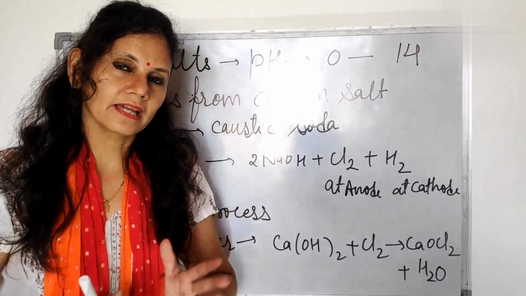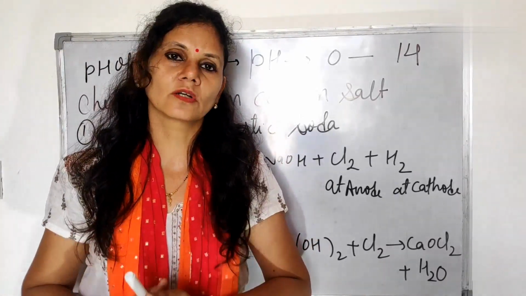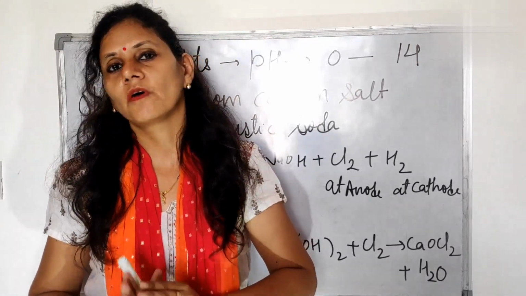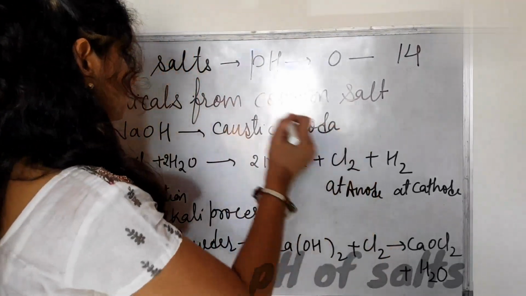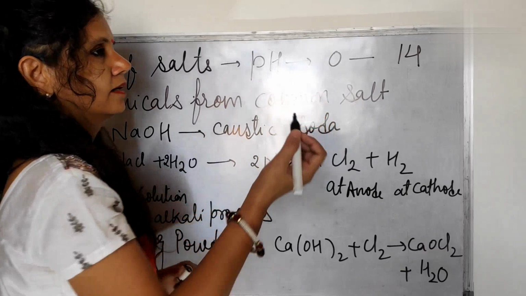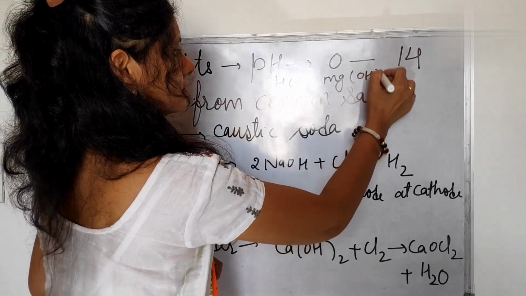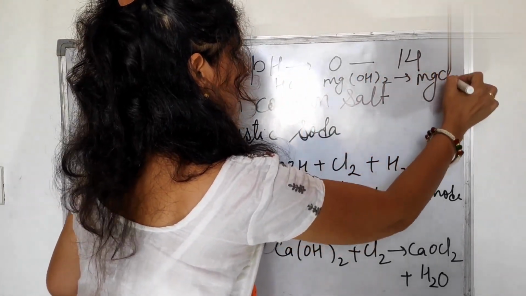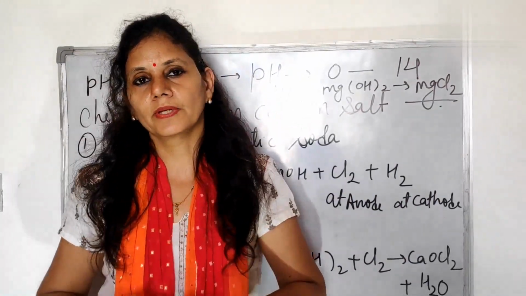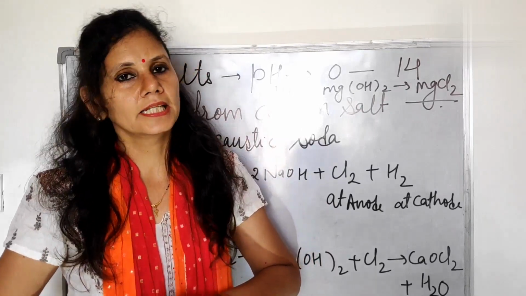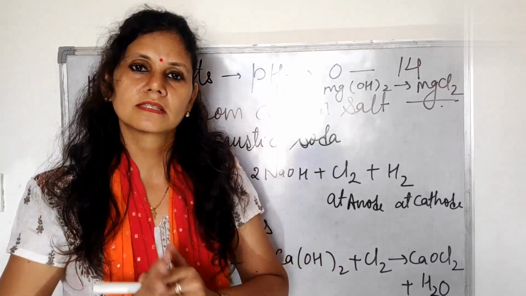So salts can be of three types. First we have discussed neutral salts. Now acidic salts. How do acidic salts form? Acidic salts can be formed by a stronger acid and a weaker base. We can take the example of HCl and magnesium hydroxide, forming magnesium chloride. Magnesium chloride is a combination of a stronger acid and a weaker base. That's why its property is acidic in nature and its pH will be lesser than 7. And neutral salts have pH 7.